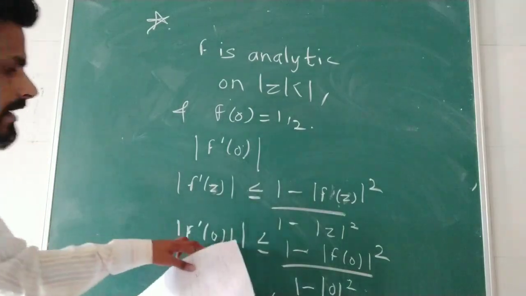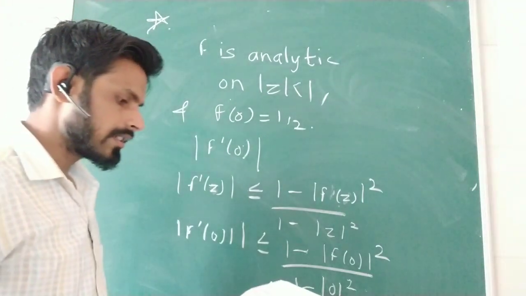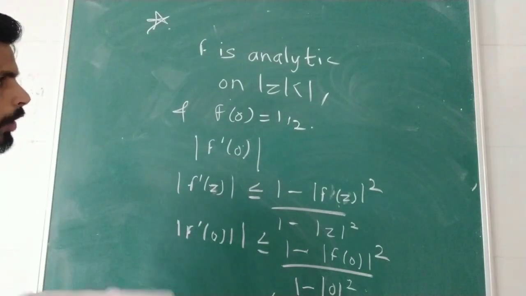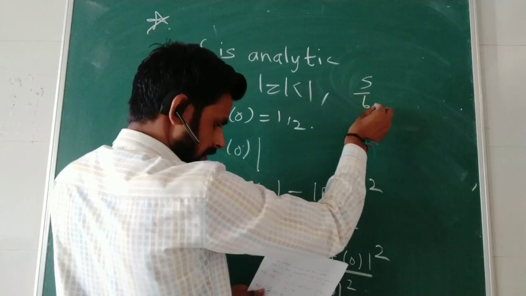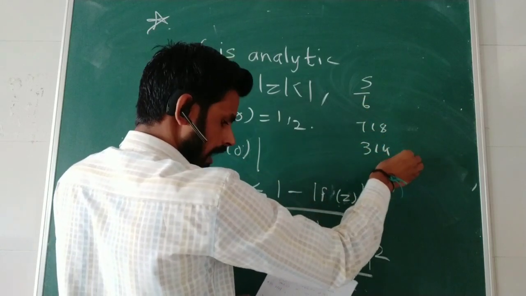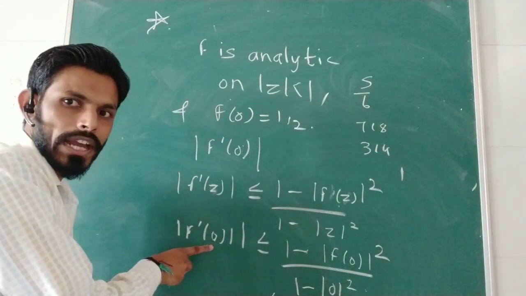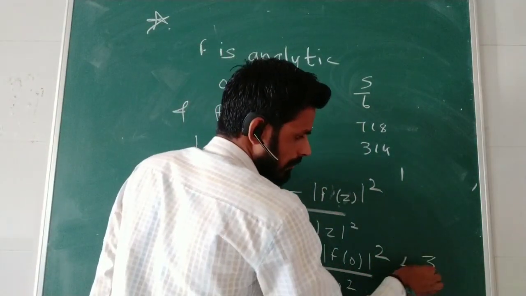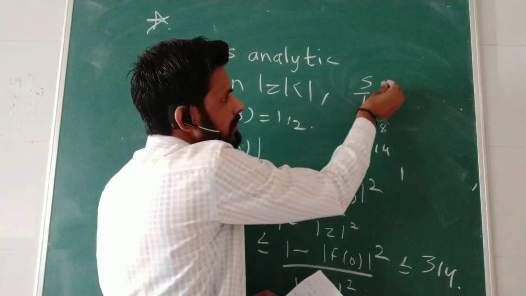So therefore mod f dash 0 is less than 3 by 4. The options for the possible value of f dash 0: the first option is 5 by 6, the second option is 7 by 8, the third option is 3 by 4, and the fourth option is 1. So clearly f dash 0 is at most 3 by 4.